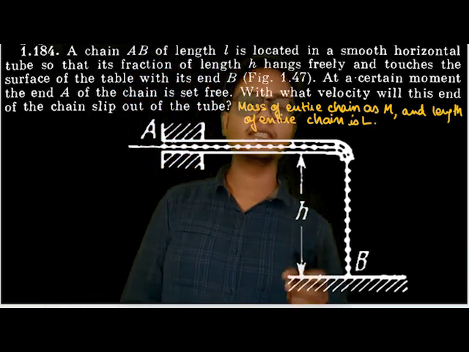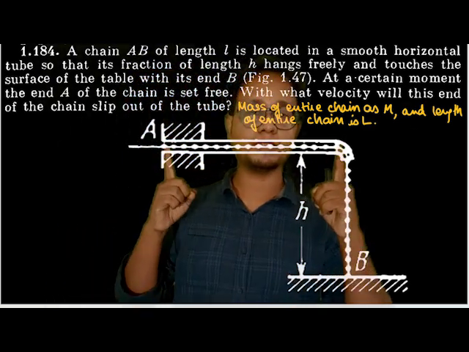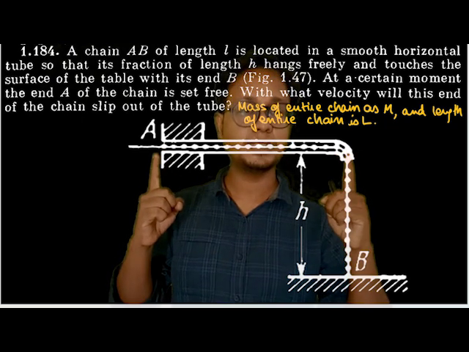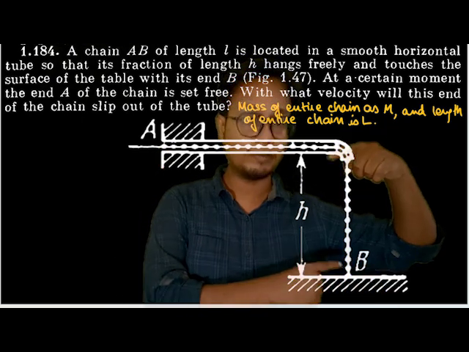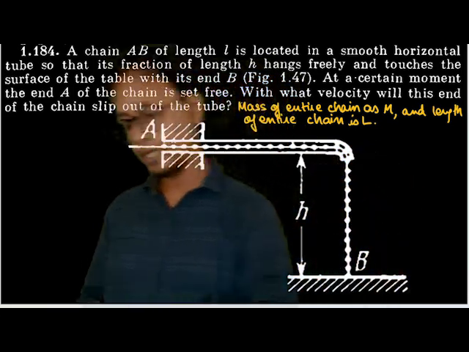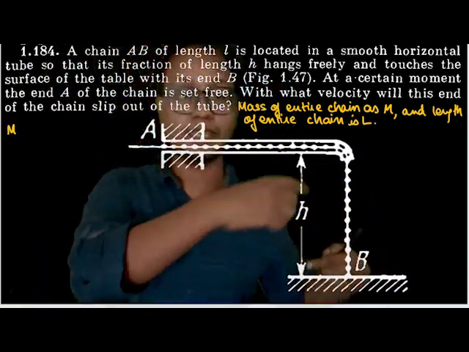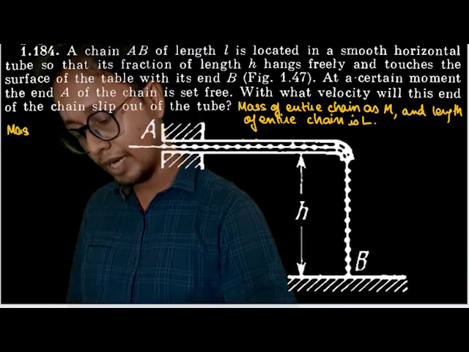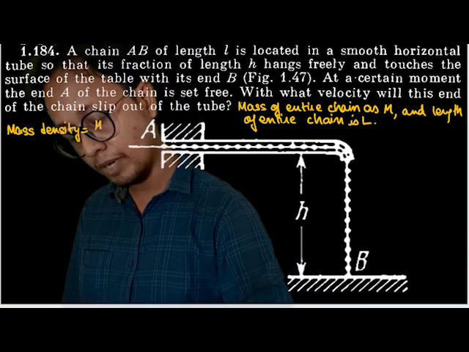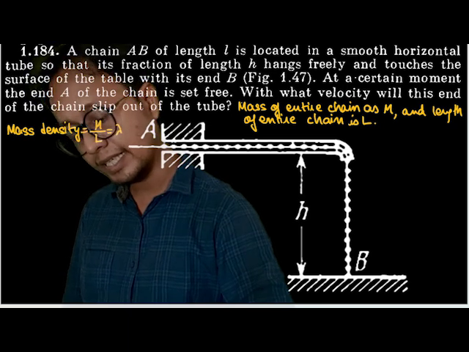And why do I require this mass density? Because if I have to find out the mass of this much part of the chain, this is nothing but mass density into the length of this much. So mass density is equal to total mass divided by total length, and I'm writing this as lambda.